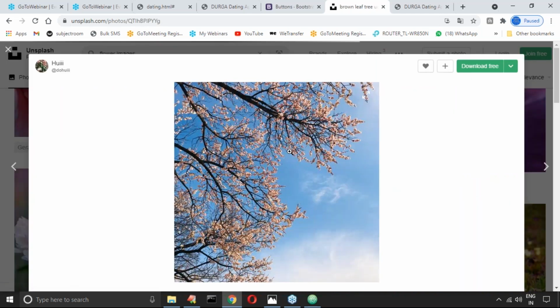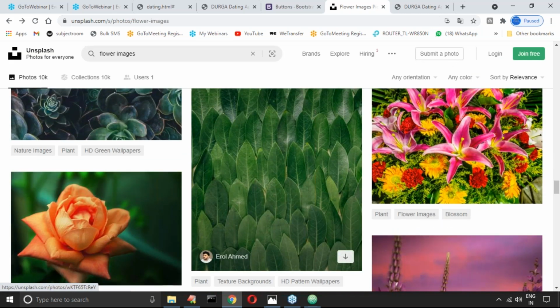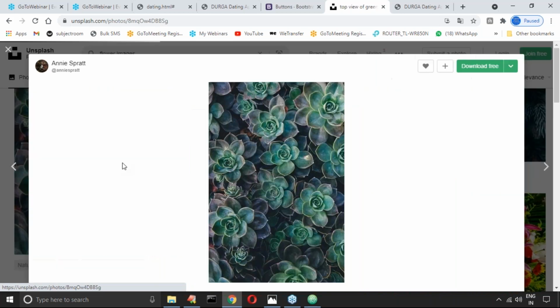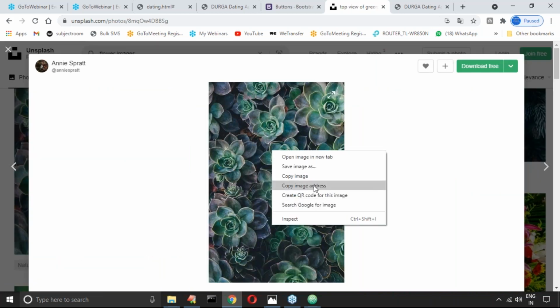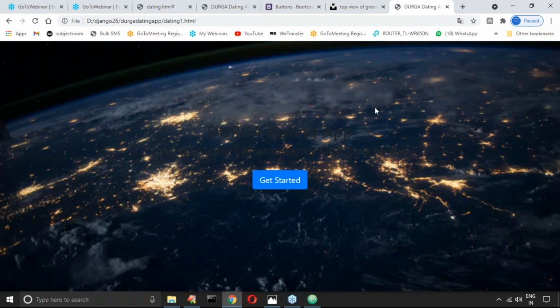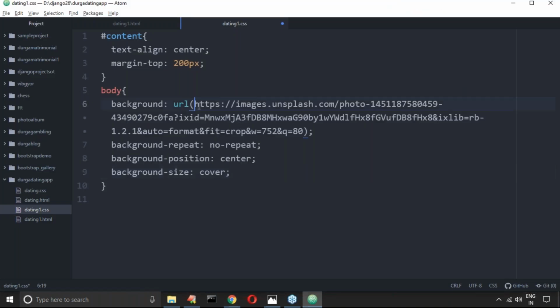It seems this is good, but the problem... I want to take the one that seems easy. This is also okay, and even this one is also okay. No problem. Sir, what if the text is not visible? It is in our hand, just change the color. Why should I worry about that? Whatever image you are feeling comfortable with, you can use.